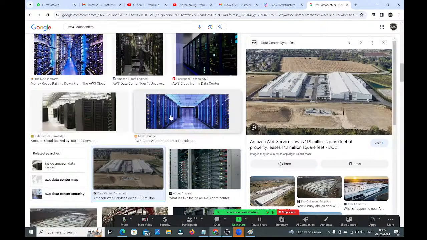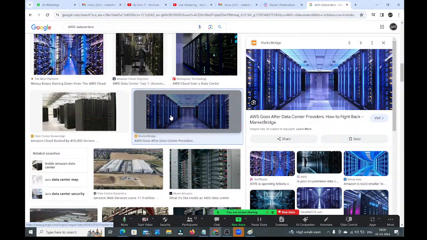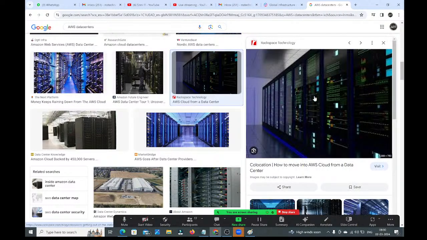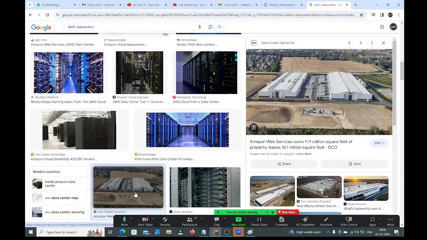This is the inner appearance. Everything is in the form of racks. All these are the servers. You can see any picture, all in rack format. This is the inner appearance, and this is the outer appearance of the data centers.